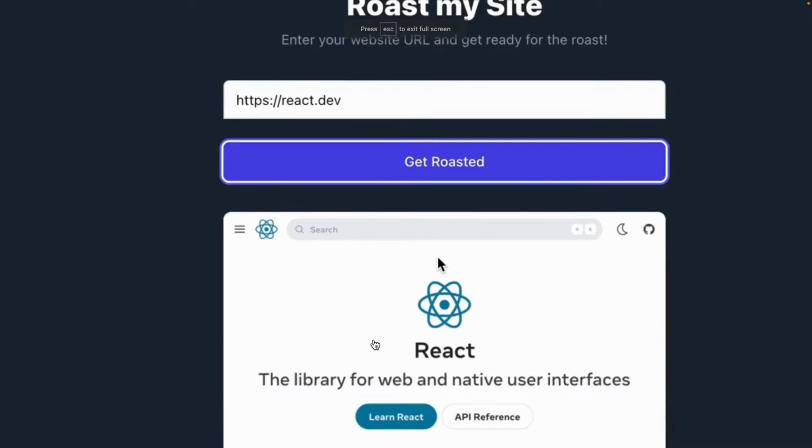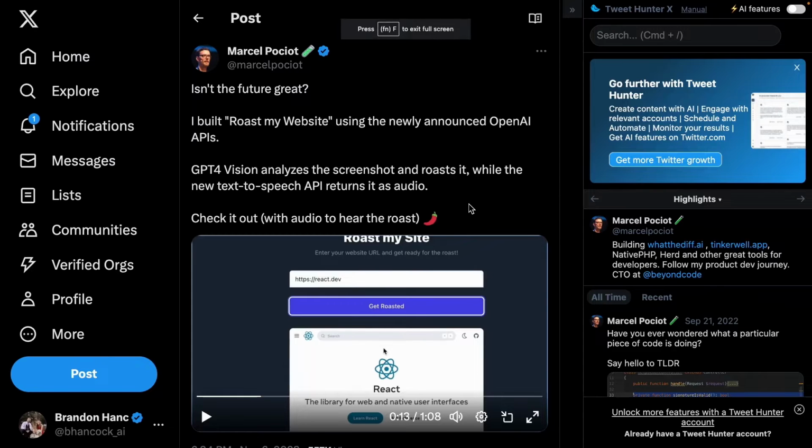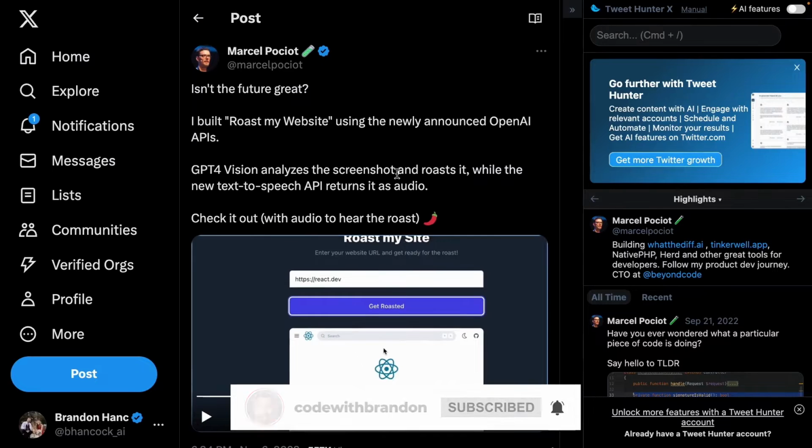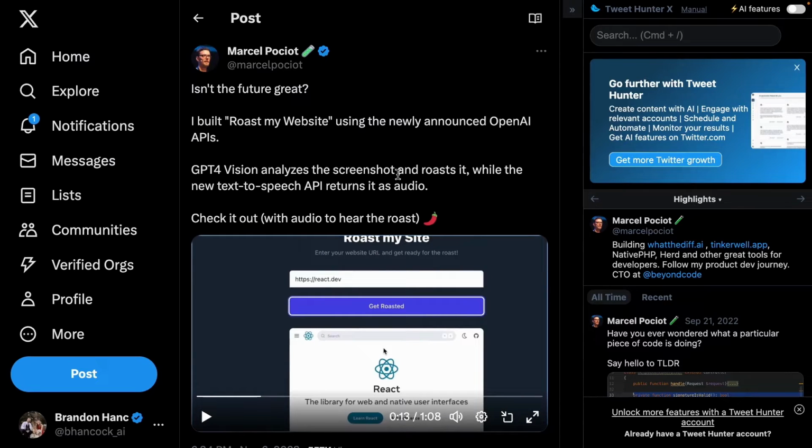The React website, where every load feels like Christmas morning because you never know which bundle of joy you're getting. Will it be a components list or a surprise deprecation? So as you can see, some dry, nerdy humor right there, but I think this is crazy that it understands what's going on the website and then can actually make funny, witty jokes about it. So let's go ahead and move on to the next one.